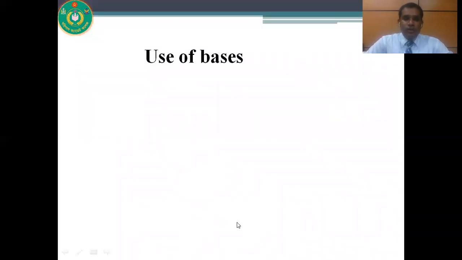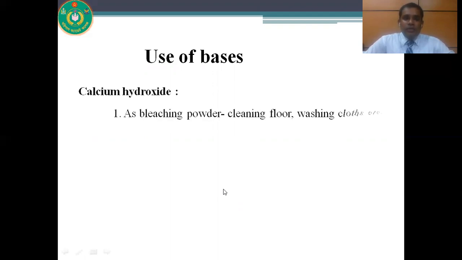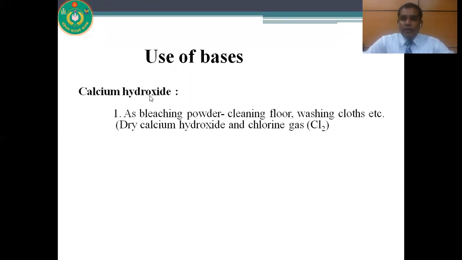So what are the uses of bases? First one is calcium hydroxide. As bleaching powder, we use calcium hydroxide for cleaning floors, washing clothes, etc. How can we prepare bleaching powder from calcium hydroxide? Dry calcium hydroxide, when it reacts with chlorine gas at 40 degrees Celsius, gives bleaching powder.